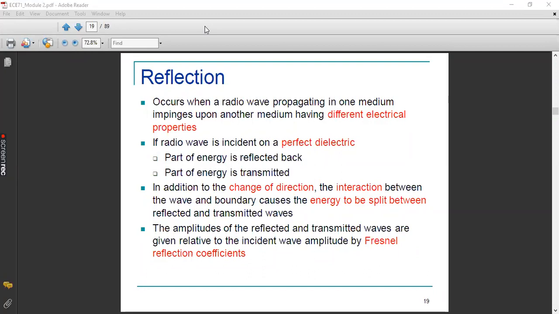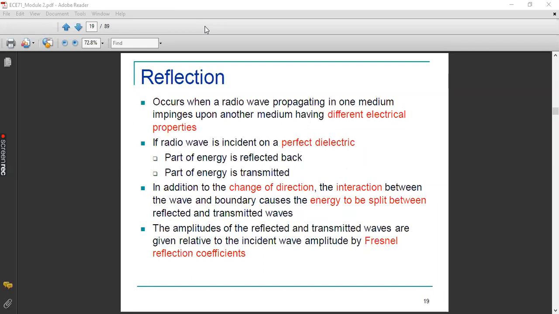So we need to find the amplitude of the electric field corresponding to the transmitted wave and corresponding to the reflected wave, so that they can be related to each other. Both the reflected and transmitted waves are carefully analyzed so that their amplitudes can be found out, and later they can be related to each other to find a term which is called the reflection coefficient. Since a scientist named Fresnel researched this particular area, it is called the Fresnel reflection coefficient. So what is the reflection coefficient? It's nothing but a relation between the amplitudes of the reflected wave and the transmitted wave.